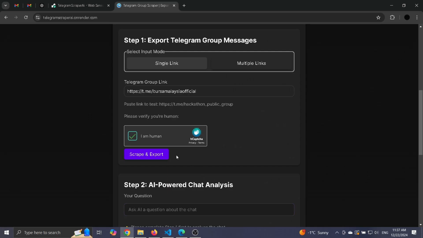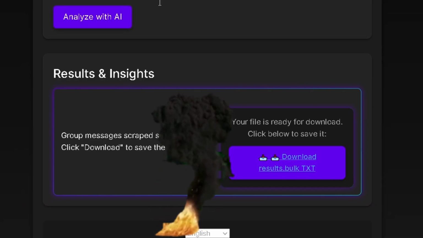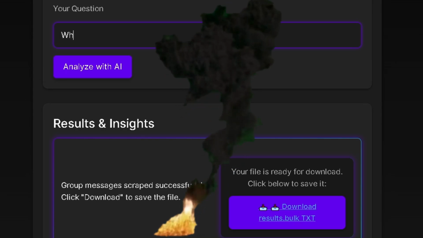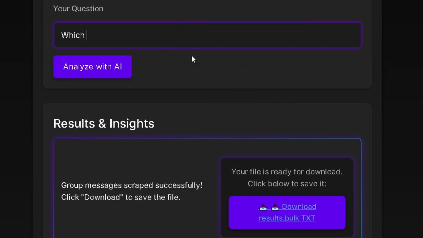Step 2. Got a group? Paste its link, hit scrape and BOOM! Your data is exported neatly as text or zip using Telethon and JSZip libraries. It's fast, official and, oh, so satisfying.